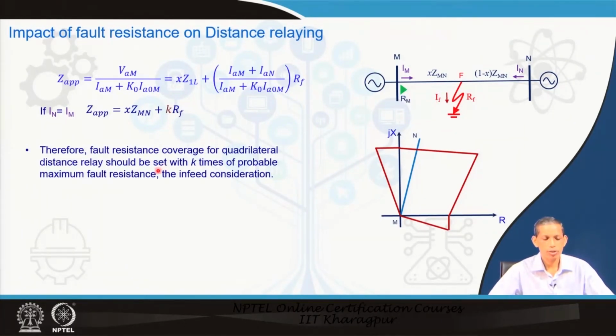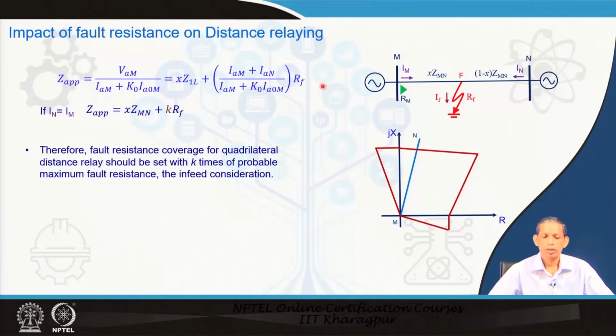So, this leads to a situation where this factor becomes greater than 1. Note that in a quadrilateral characteristic used in a numerical relay for ground fault, the fault resistance coverage, where we are only adding RF to the impedance line, must consider this factor greater than 1 if there is a strong infeed situation for a line.